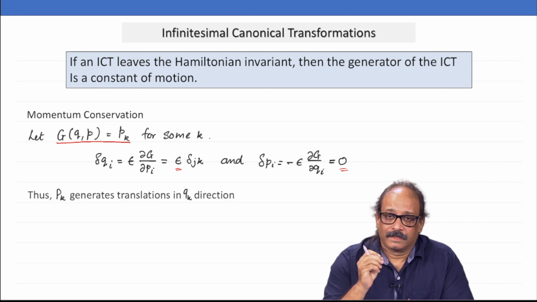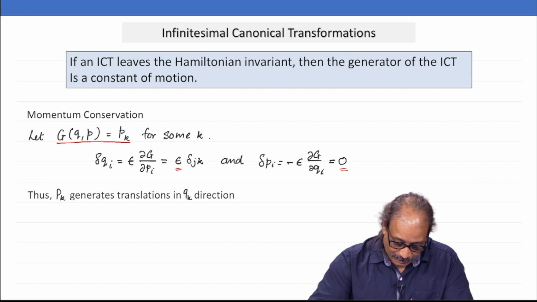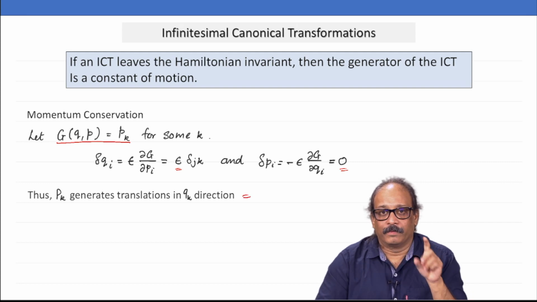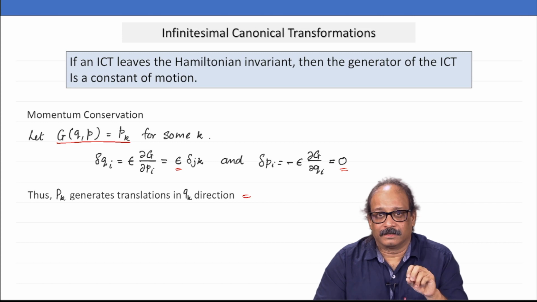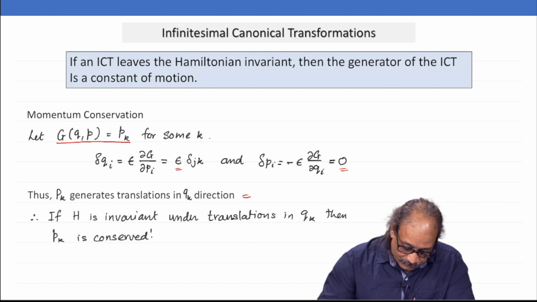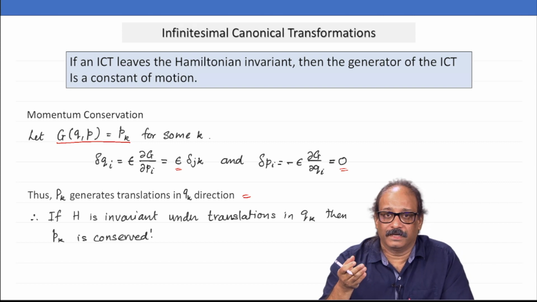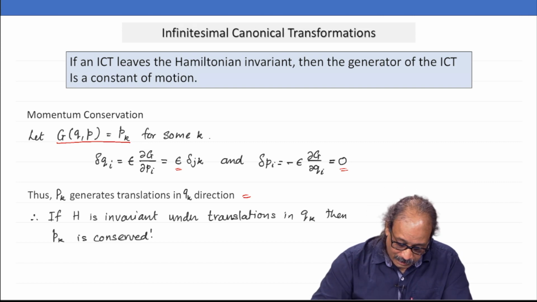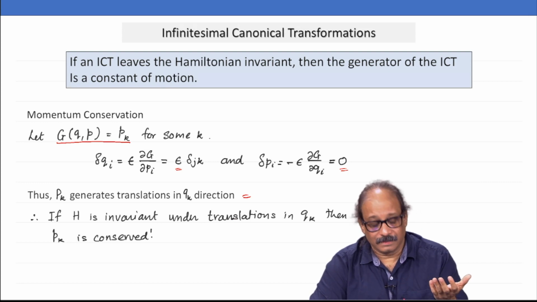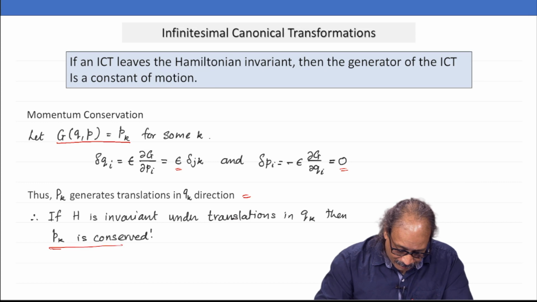We will say p_k generates translations in q_k. So, the statement is the momentum is the generator of the translation transformation. And when will you have the conservation principle? If H is invariant under translation in q_k, then what is conserved? G is conserved, and G in this case is just p_k.